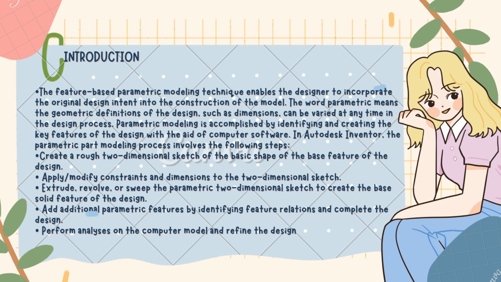First, create a raw two-dimensional sketch of the basic shape of the base feature of the design. Second, apply or modify constraints and dimensions to the two-dimensional sketch. Third, extrude, revolve or shape the parametric two-dimensional sketch to create the base solid feature of the design. Next, add additional parametric features by identifying feature relationships and complete the design. Lastly, perform analysis of the computer model and refine the design.